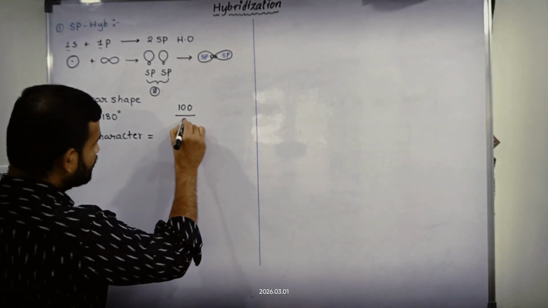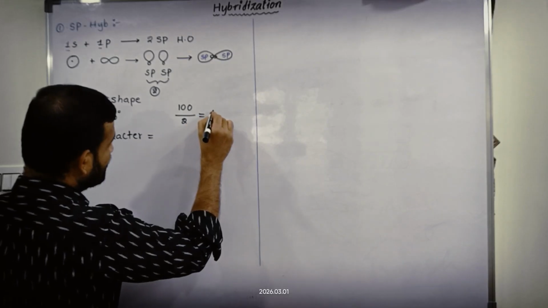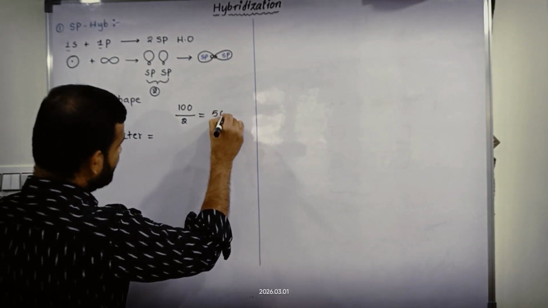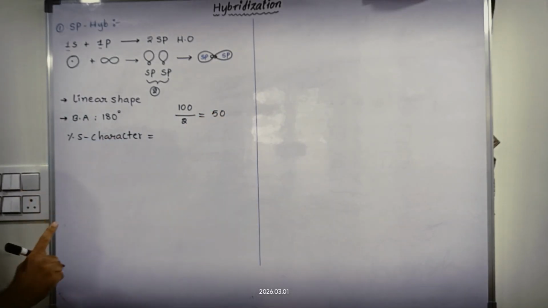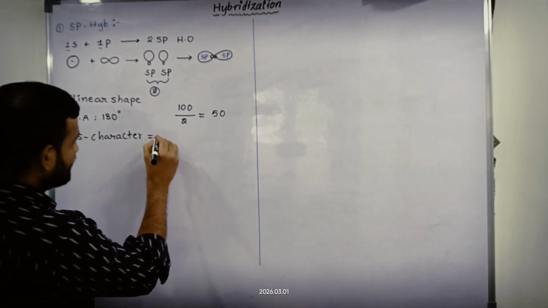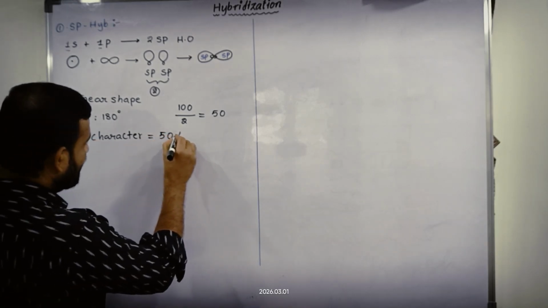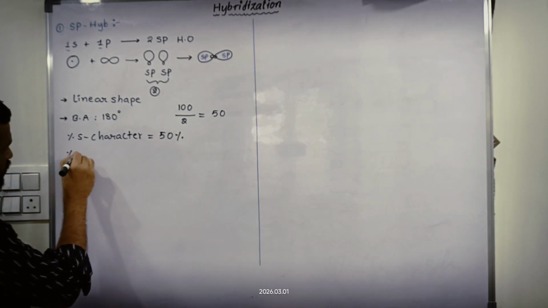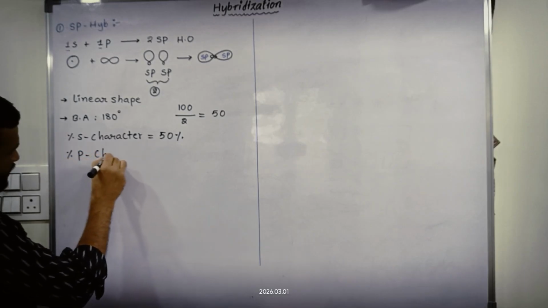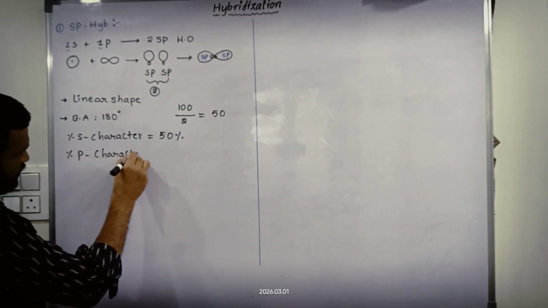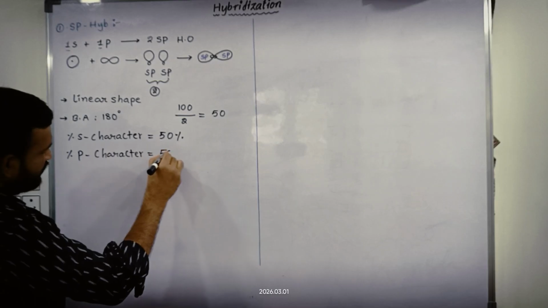So 100 by 2 is 50. So s character is 50% and p character is also 50%.